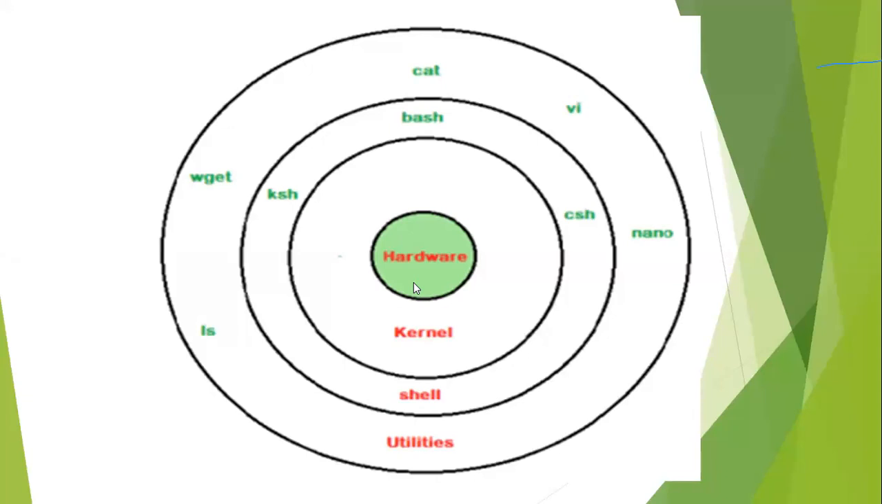Now the exact definition: the shell acts as a user interface between the kernel and the user. The kernel is the part of the OS, and all the operating system services are provided by the kernel only. That's why the shell acts as an interface between the kernel and the user, or between the user and the OS. Finally, it gives the results of the user entered commands.